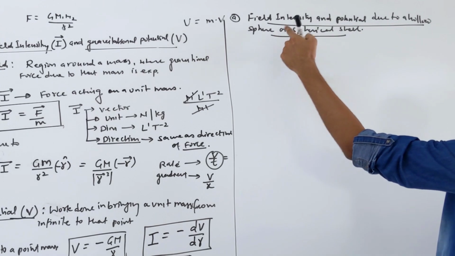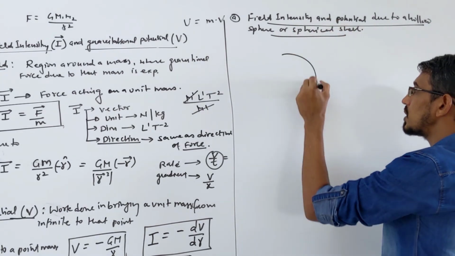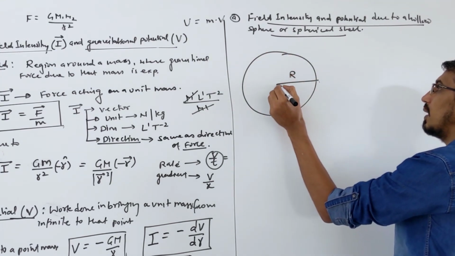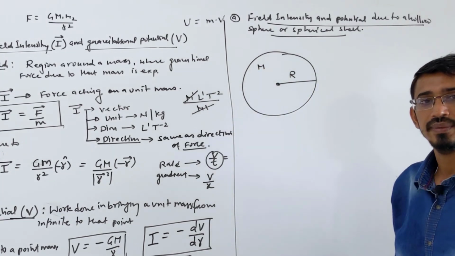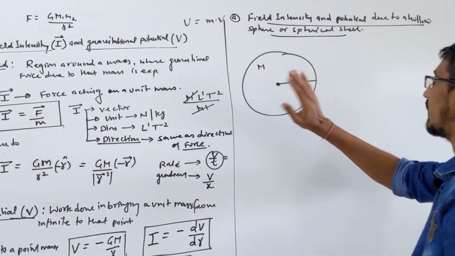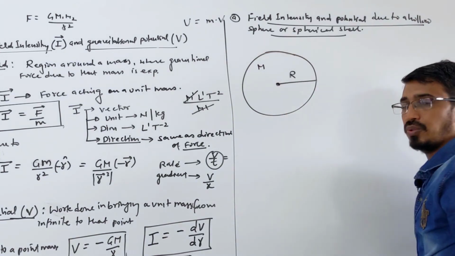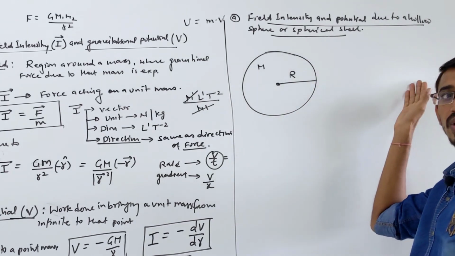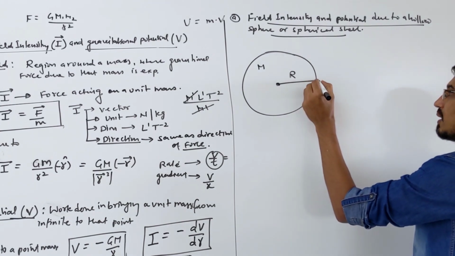So I am talking about gravitational field intensity and potential due to a hollow sphere, okay. Suppose you have a hollow sphere of some radius r, and mass, let's say m. This is hollow from inside, right? We are interested in knowing the gravitational field intensity and potential due to this hollow sphere, okay? And 3 points are possible where they can ask you. What 3 points? They can ask you inside, they can ask you on the surface, or they can talk about outside, right?